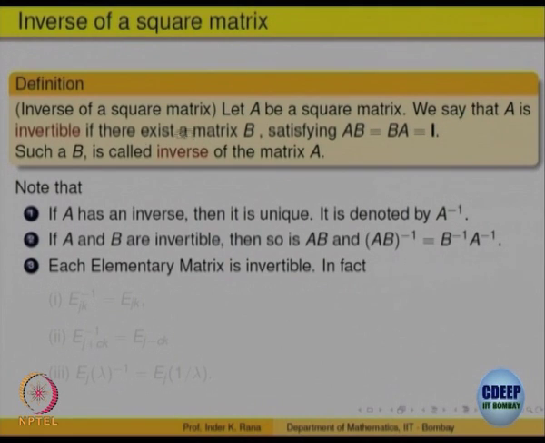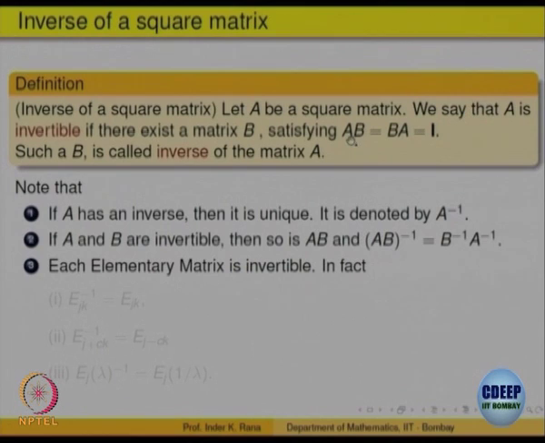In that case, we say this matrix A is invertible, and this matrix B we call the inverse of A. I am saying A inverse, but one can show very easily that if one such exists, it is unique. That means if there exists a matrix B with this property, then there is only one; there cannot be some other matrix also. So, if A inverse exists, it is unique. So, we call it the inverse of the matrix. I will leave it for you to verify that it is unique.